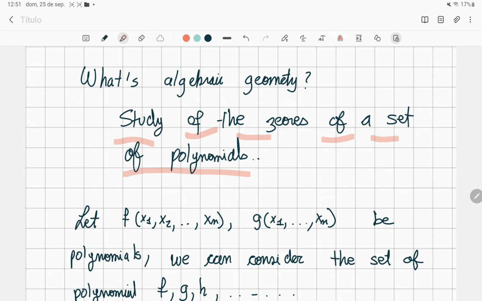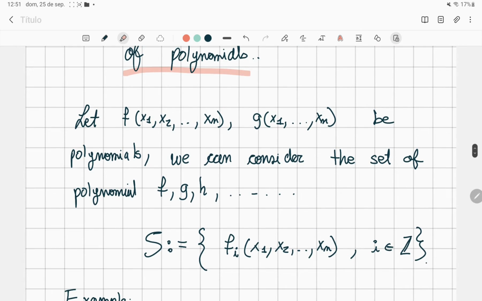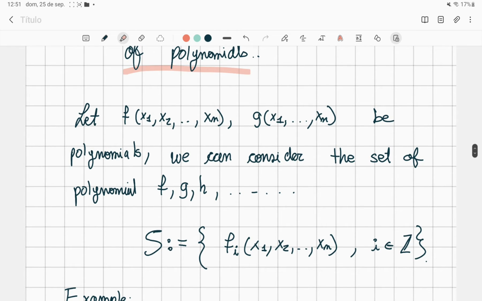So, what do I want to say with this? I'm going to state some definitions. So, we are going to have some polynomials, for example, f and g and h and so on.